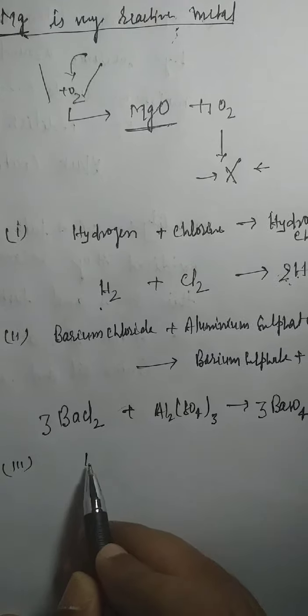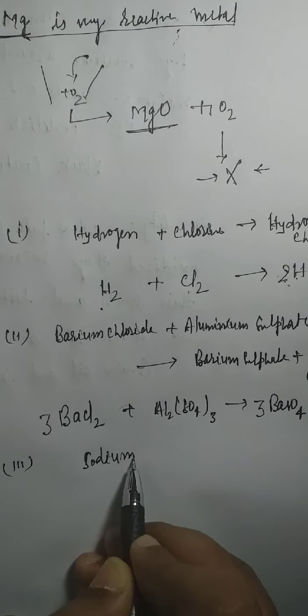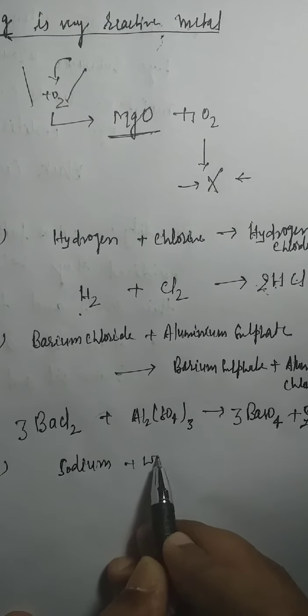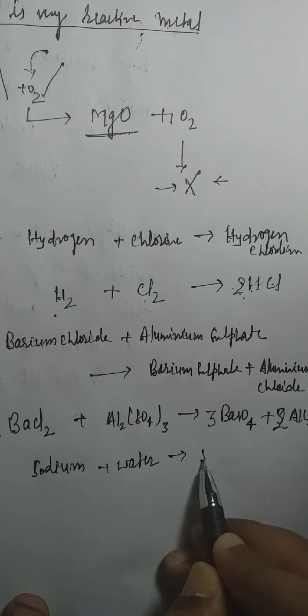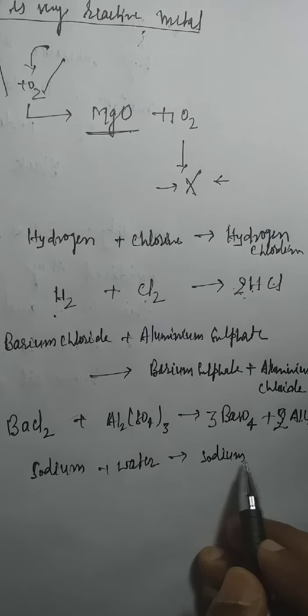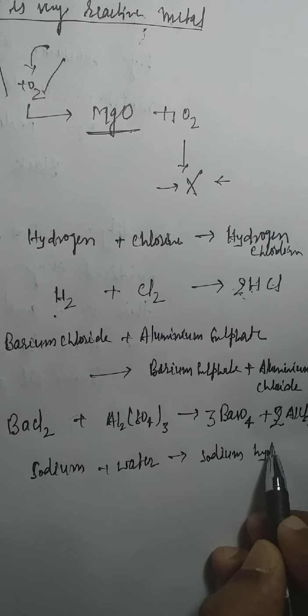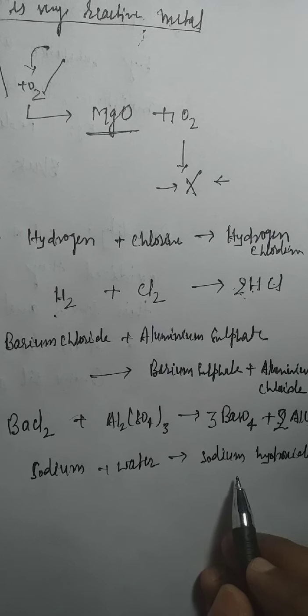Next is the question: sodium reacts with water, it will form sodium hydroxide plus hydrogen.